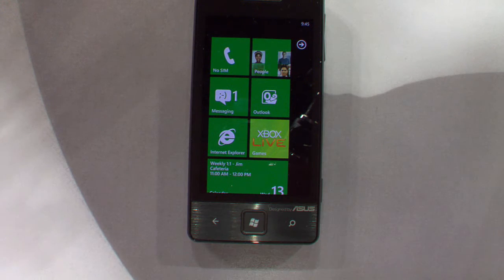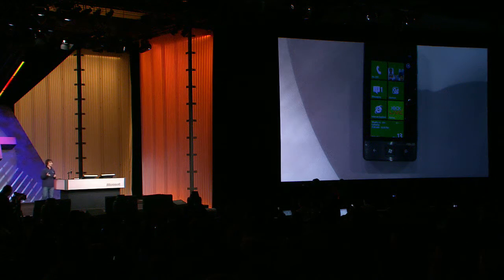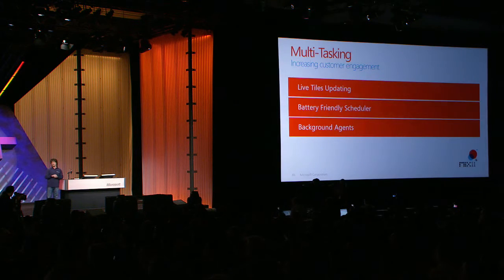Now what I want to do is talk a little bit about a unique thing that we're trying to do in our multitasking approach. If you think about the problem of how to enable arbitrary code to run in the background, that gives the most flexibility for user scenarios, but it has a big downside in terms of its unpredictable effect on the battery. The Android platform, for example, has arbitrary third-party code running in the background, and it's quite typical for users to need to do task management on their own or figure out what apps are doing what and affecting the battery. We wanted to enable a lot of the scenarios of background code, but we wanted to do it in a way that could protect the battery.